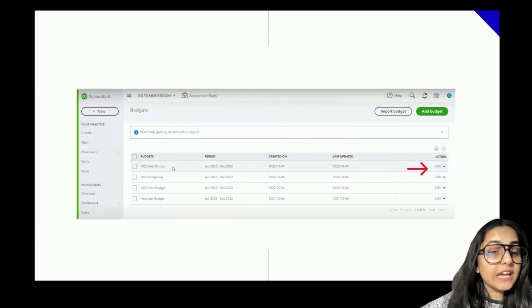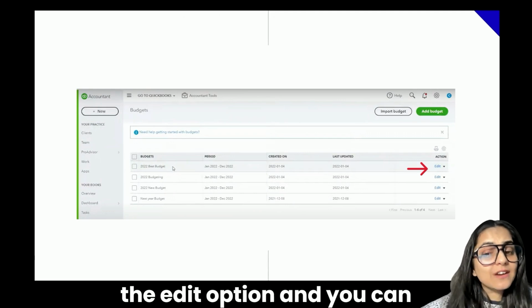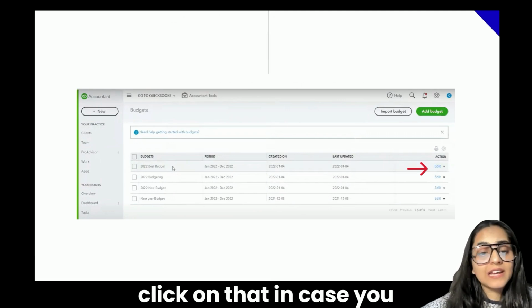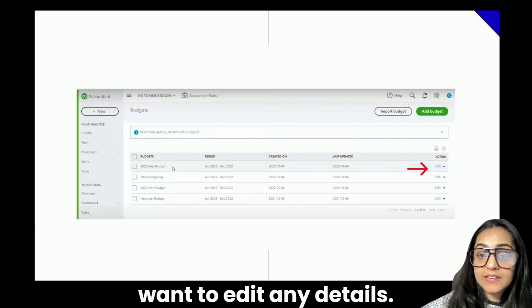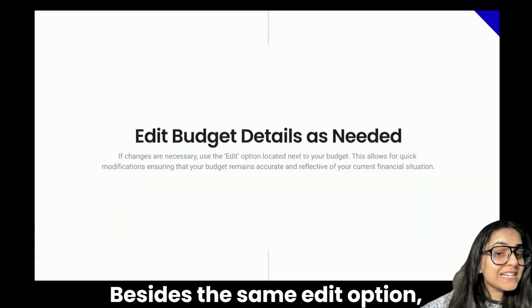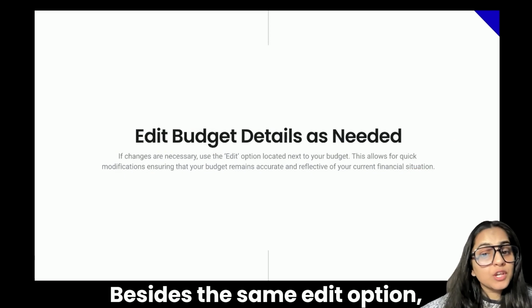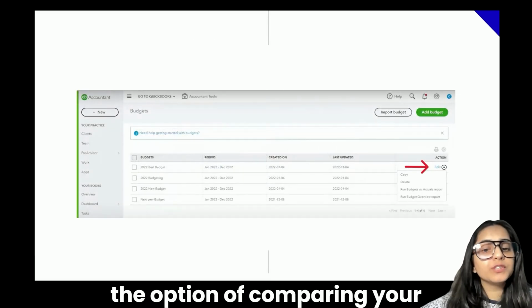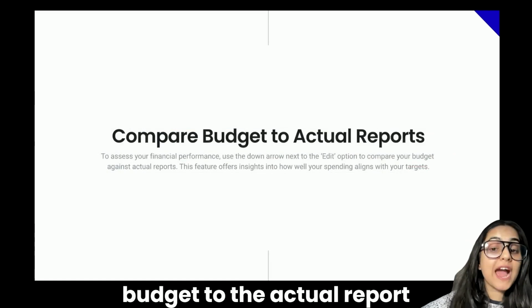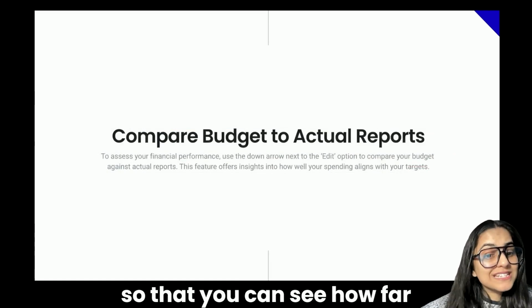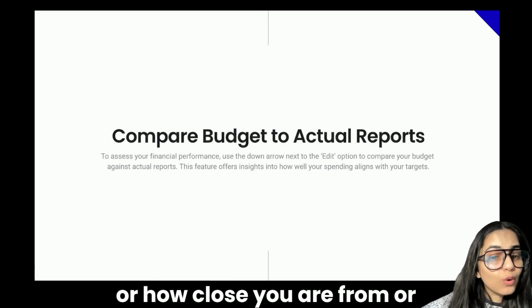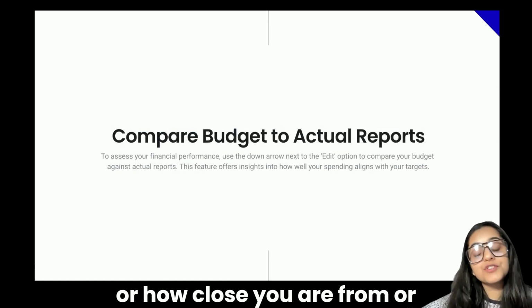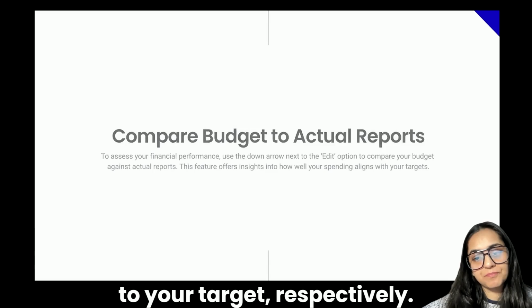See here. In this image, you can see the edit option, and you can click on that in case you want to edit any details. Besides the same edit option, you find a down arrow, and upon clicking it, you can have the option of comparing your budget to the actual report so that you can see how far or how close you are from or to your target, respectively.